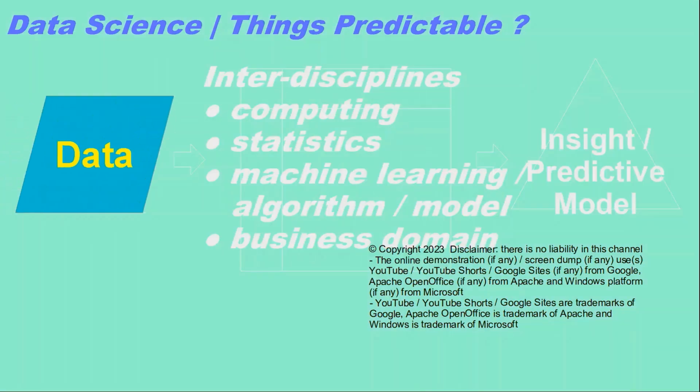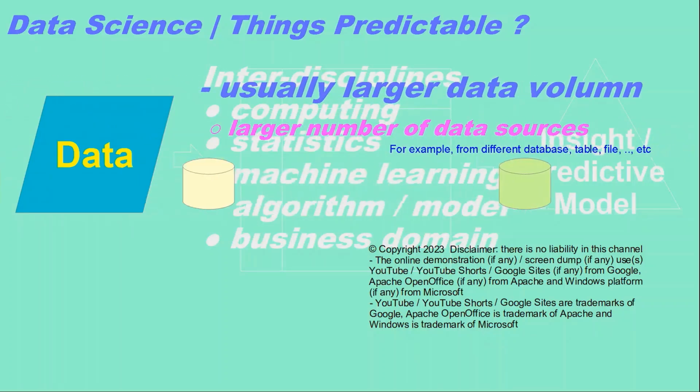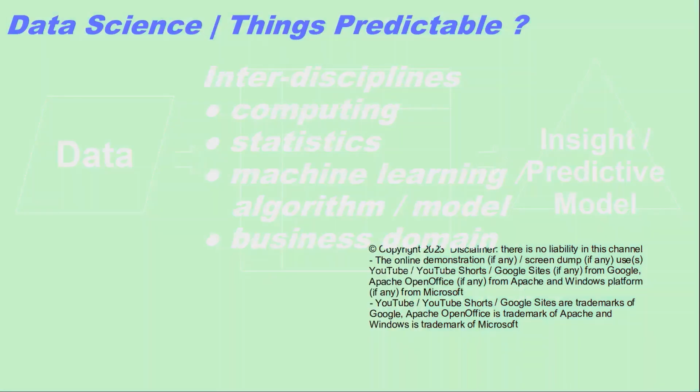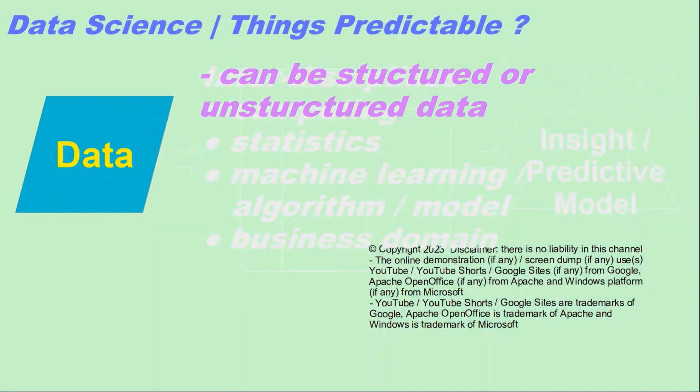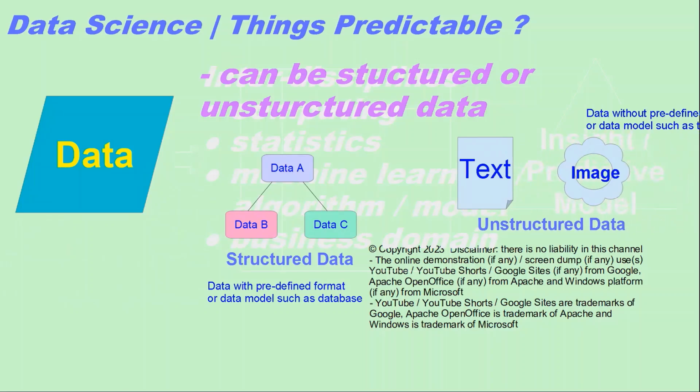The data is usually with larger volume, such as a larger number of data sources, for example, from different databases, tables, files, etc. Also a larger number of data records. The data can be structured or unstructured. Structured data is data with predefined format or data model such as database. Unstructured data is data without predefined format or data model such as text or image.